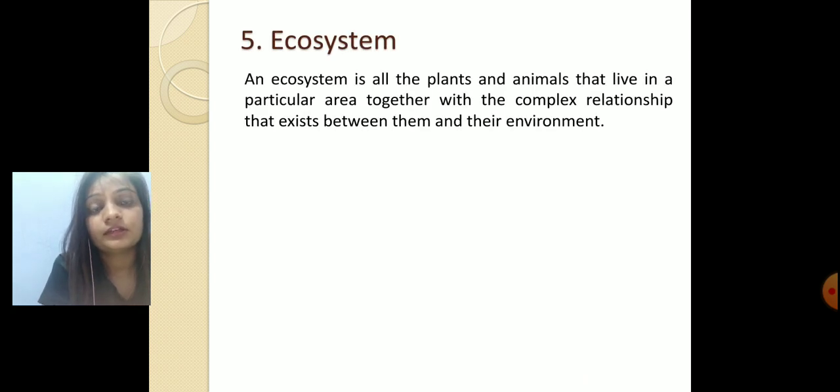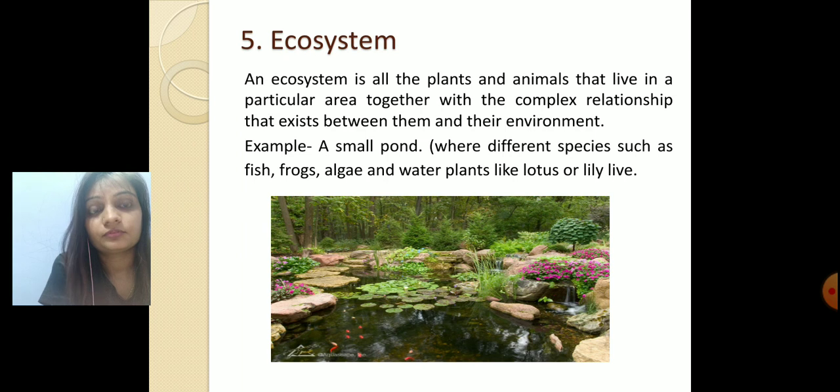Next comes your ecosystem. What is ecosystem? An ecosystem is all the plants and animals that live in a particular area together with the complex relationships that exist between them and their environment. For example, a small pond. A small pond is an example of an ecosystem. Why? Because here different species such as fish, frog, algae and water plants such as lotus and lily live.